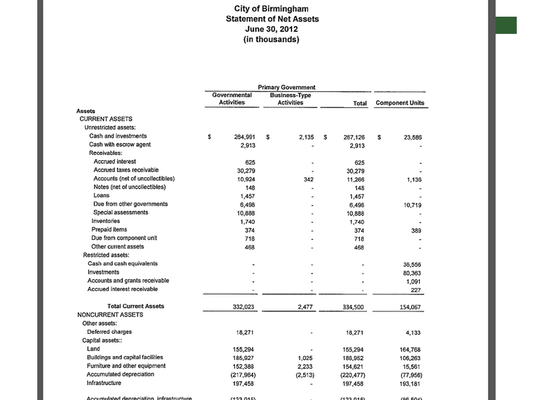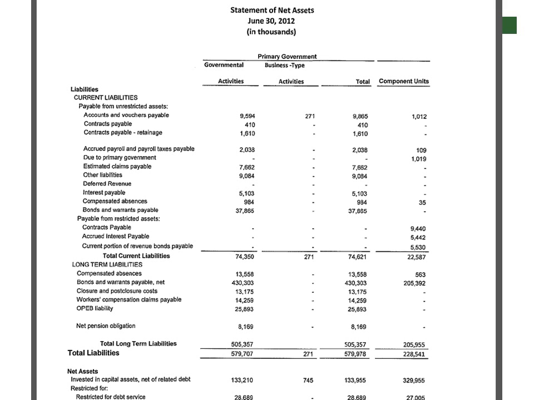Because government-wide statements have a long-term or economic resources measurement focus, they do contain long-term assets as well as the short-term assets that you'll see in the fund financial statements. And here are your liabilities, and of course governments don't have owners, so it's not called owner's equity, it's called net assets down below. That and the liabilities of course add up to the total assets. And you see here that they've got the governmental activities, business type activities, as well as the component units that are presented outside of the totals.